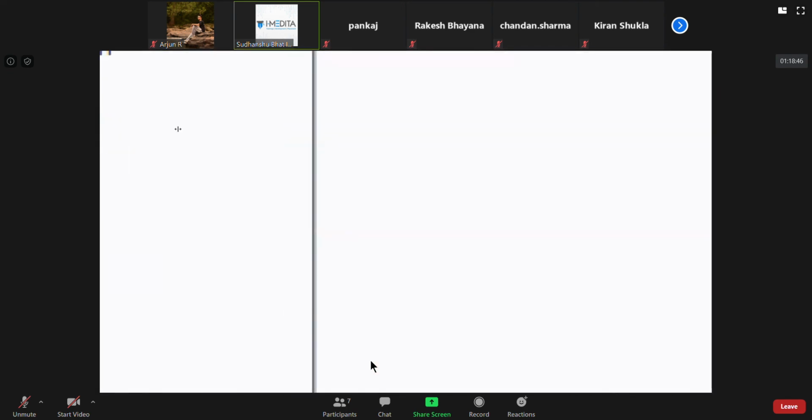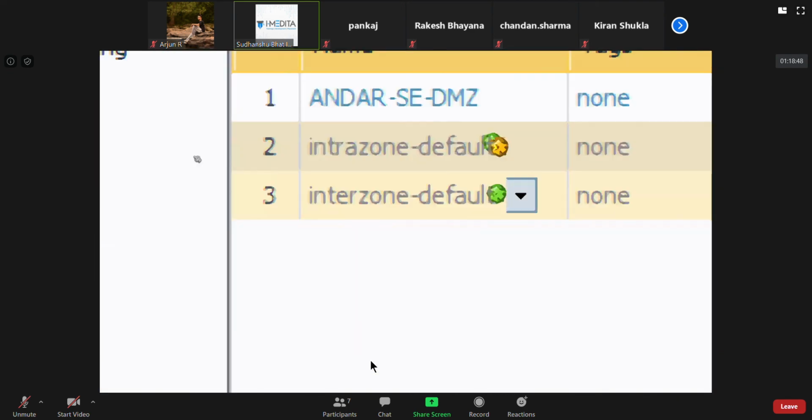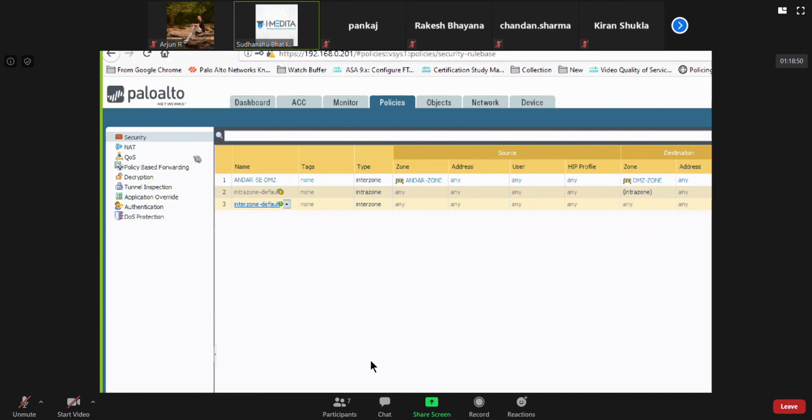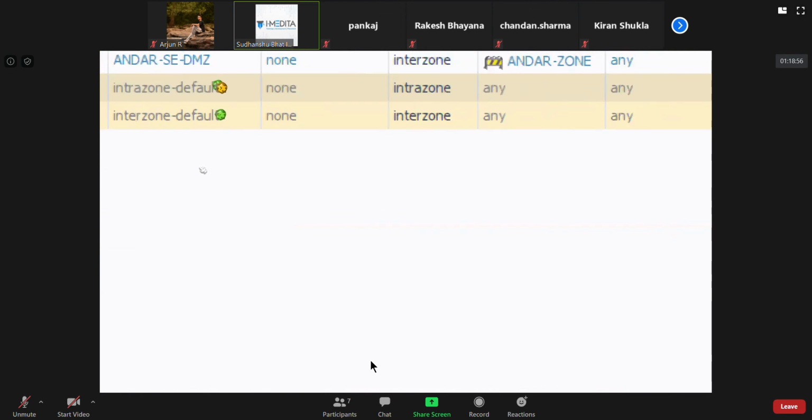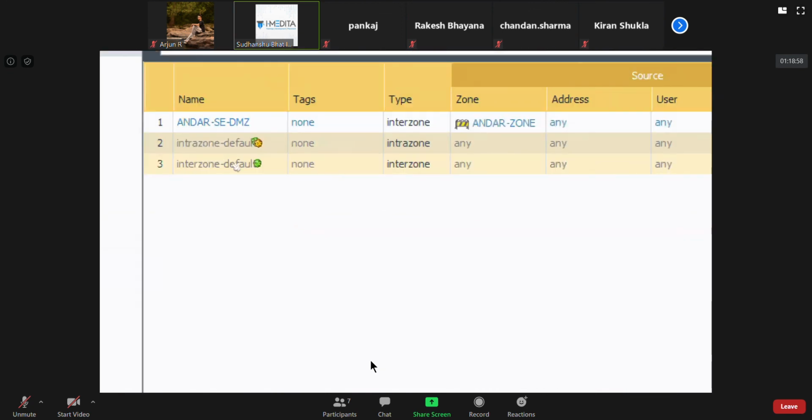Suppose I give you a screenshot of these security policy rules, and I give you an option down below. I'm just giving an example, it's not the exact question.